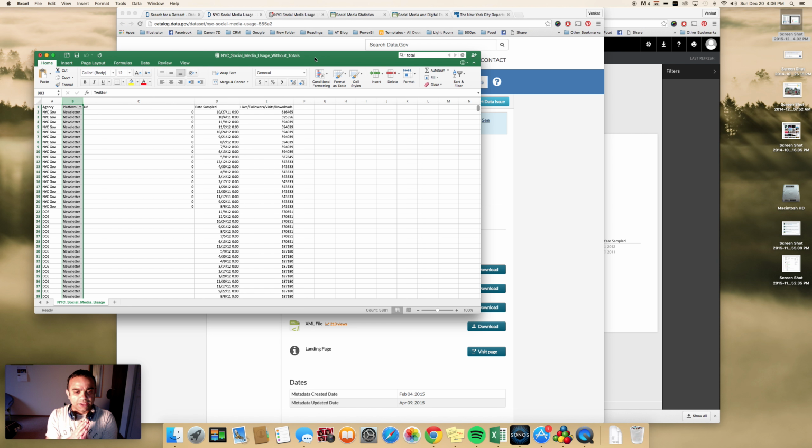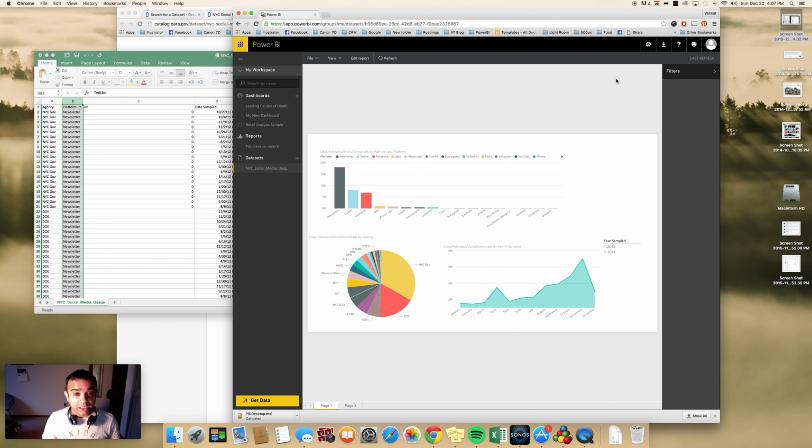In order to get some insights into how each agency is using all these platforms, and which ones are used more prominently than the others, and how extensively they are used, how popular they are, and things like that, just to get a glimpse of what really happens there, I created some charts in Power BI. Okay, so I'm going to switch to the charts that I have in Power BI right here.